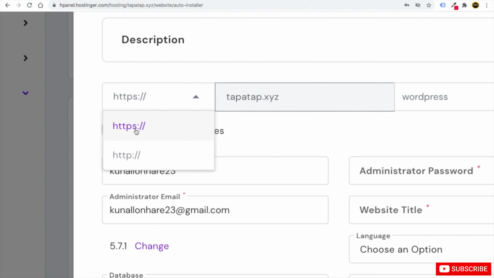So we are going to make it HTTPS. But in case you haven't installed an SSL certificate on your domain, make it HTTP only. Do not make it HTTPS until and unless you add an SSL certificate on that domain. But right now we have added our SSL certificate on this domain, so I will make it HTTPS.